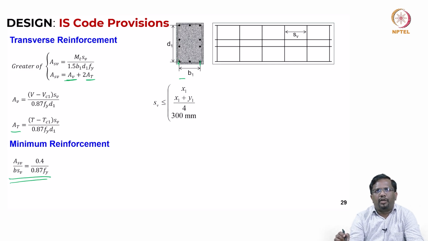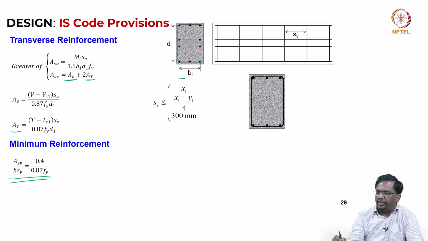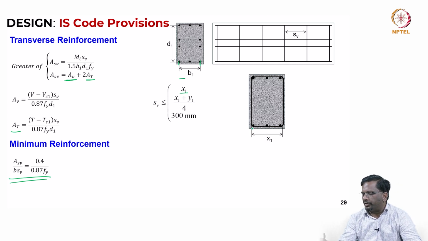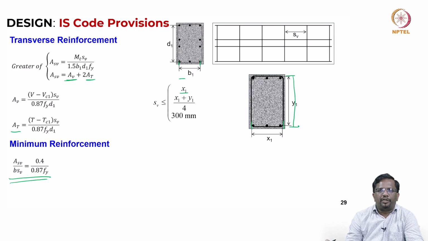Now, what are x1 and y1? x1 and y1 are the distances between the center lines of the stirrups, in the x and y direction, right. So, Sv has to be less than x1, or (x1 plus y1) by 4, or 300 mm. So, you see here x1 is measured at the center line of the stirrup in the x direction, similarly the center line of the stirrup in the y direction.